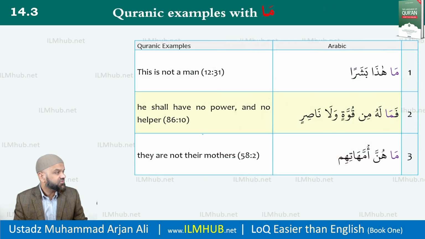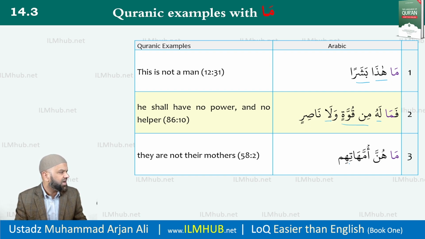So again, a few examples from the Qur'an. ما هذا بشرا. This is not a man. So هذا بشر has been changed to بشرا because of ma. So you can see that, inshallah, in that structure. فما له من قوة ولا ناصر. He shall have no power nor helper. Again, exactly the same. I hope you can see jar majroor, another one here, and then la is repeated here for the second negation. We'll look at la shortly, inshallah.